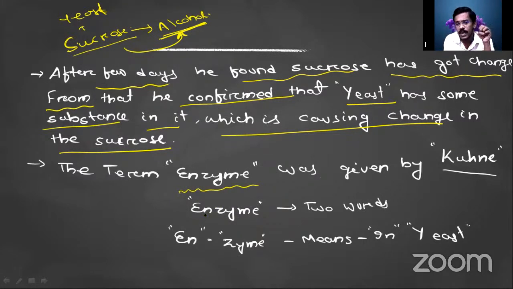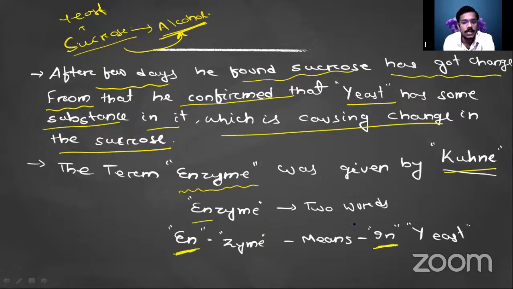But how was this name given? Let me clarify. The term enzyme was given by Kuhne. But what is the literal meaning of enzyme? If you see, En means in.